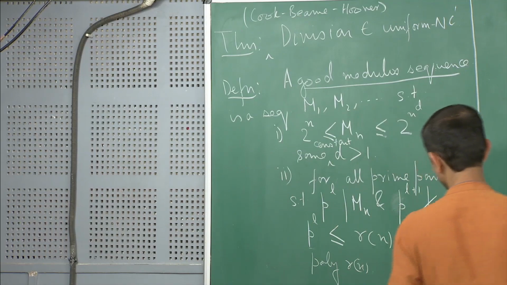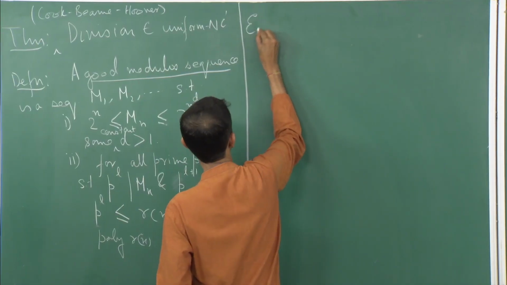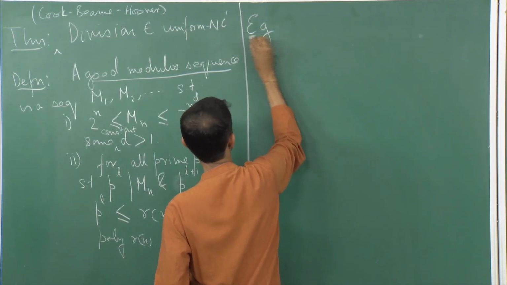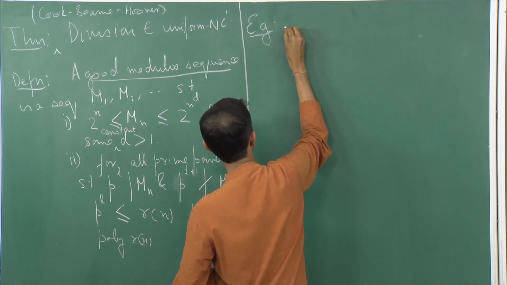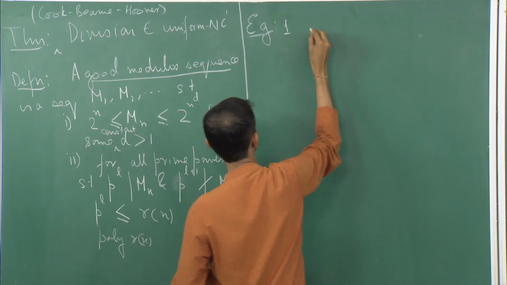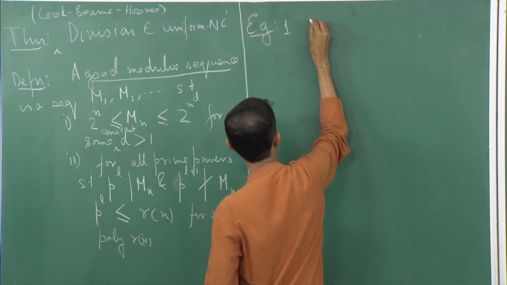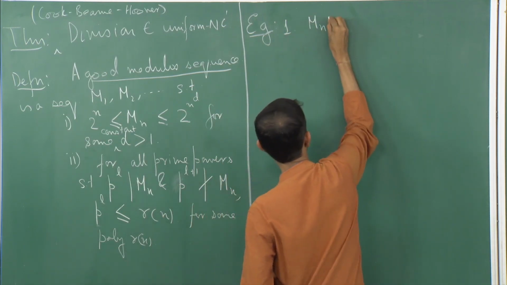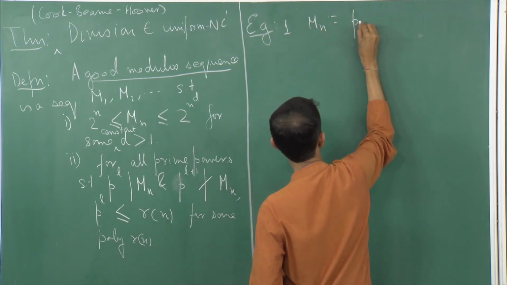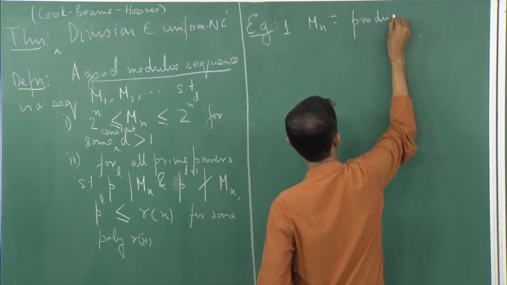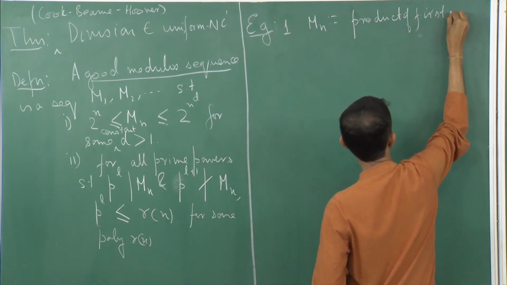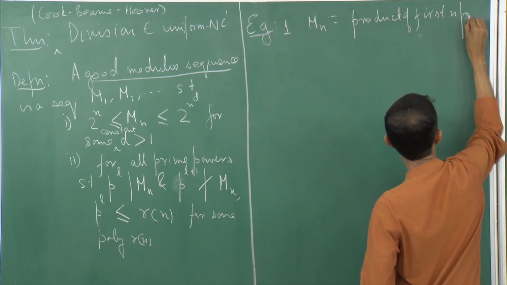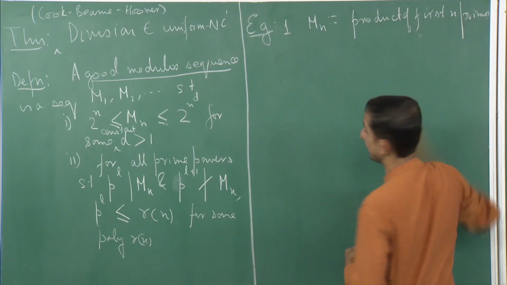So, let me give some examples. One example is Mn is the product of the first n primes.